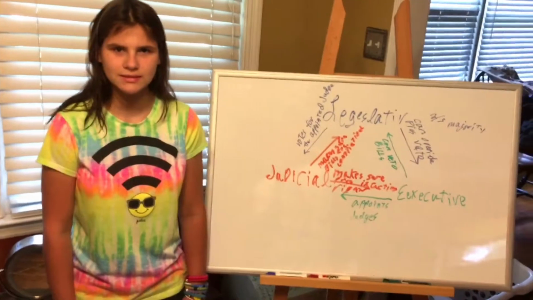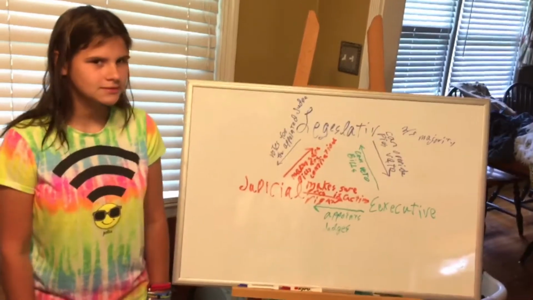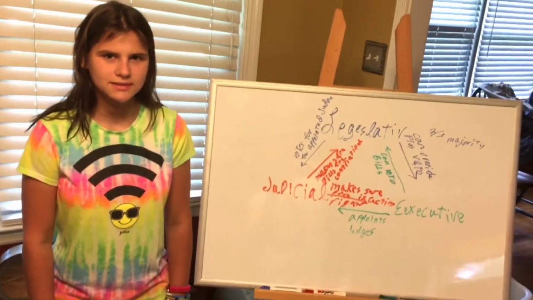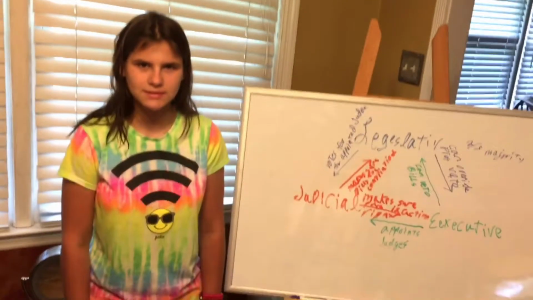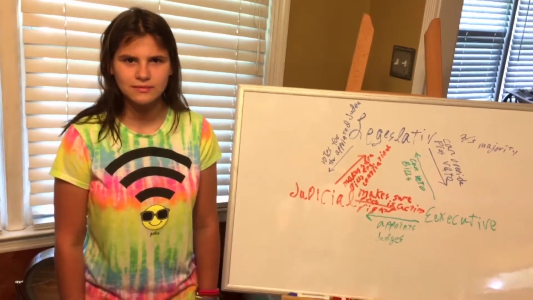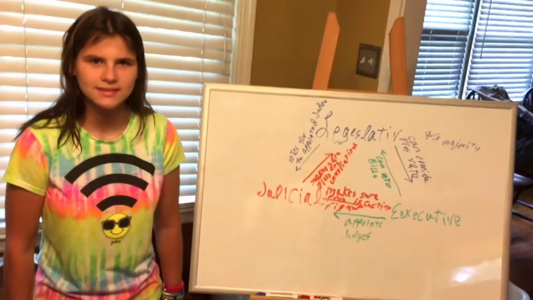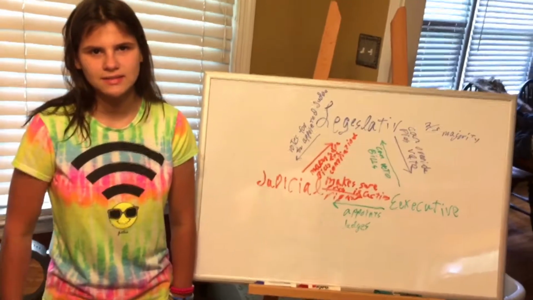Now, the judicial branch's checks and balances are considerably different. They check the law that the legislative branch makes and the actions of the executive branch and judge whether those are constitutional. Okay? So that way they're making sure everything's constitutional. And,